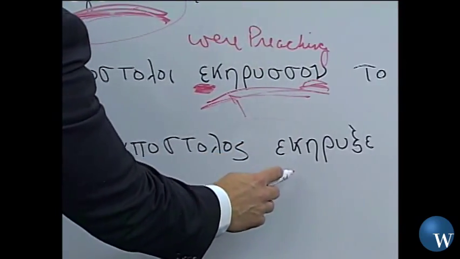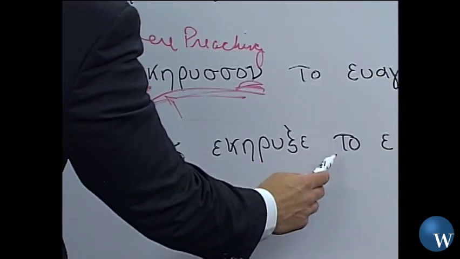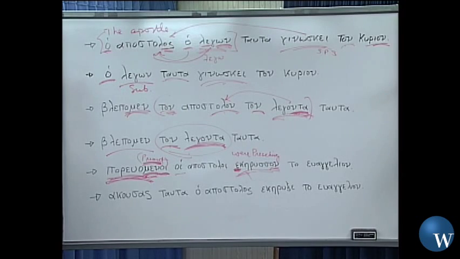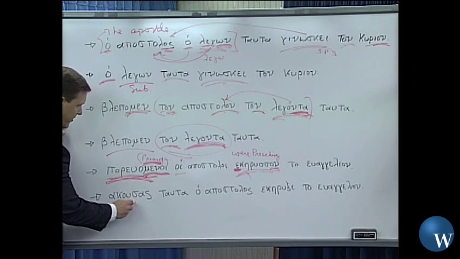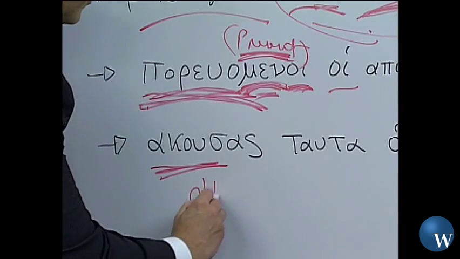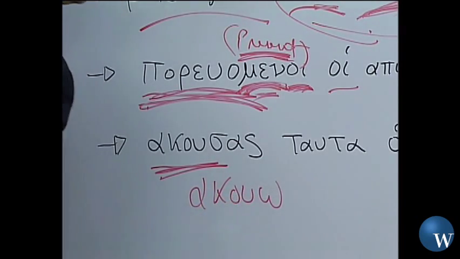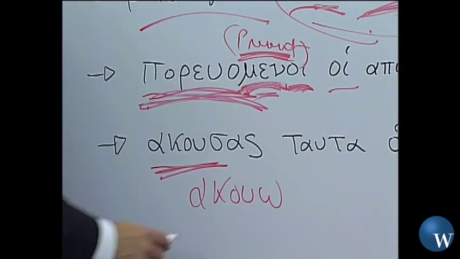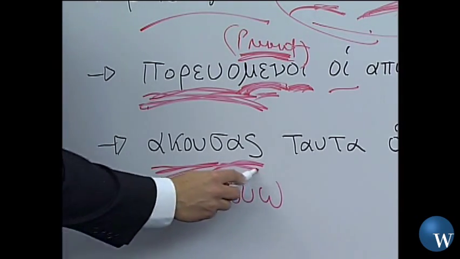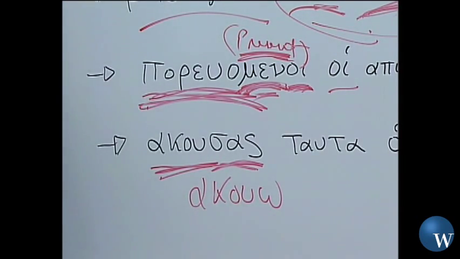Akousas, tauta, ha apostolos, ekeruxe, ta euangelion. All right, now go down through here, and the first word I come to looks a whole lot like akuo. Do you remember akuo? This akuo means I hear. Well, but now I've got this os ending on there.